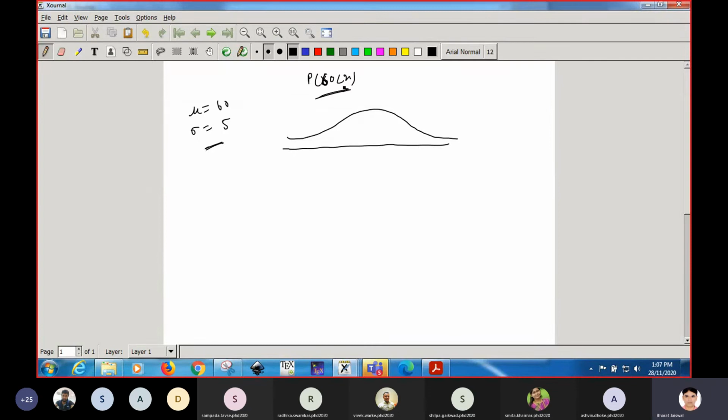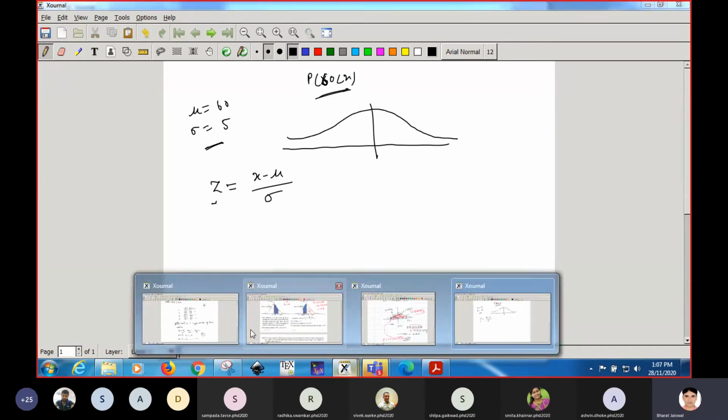Okay, this is the value given, that is x. As we know, z is given by x minus mu upon sigma. Getting, students? First we have to calculate z, then we have to take the help of the table to calculate the probability or the number. So let us see this one.